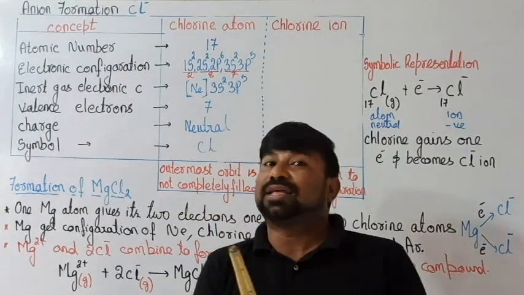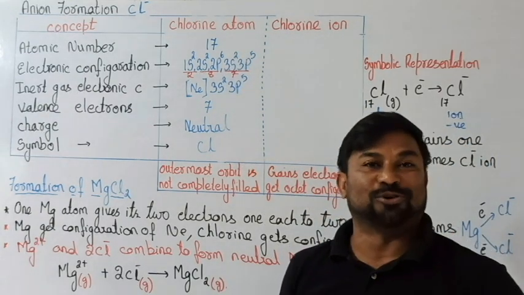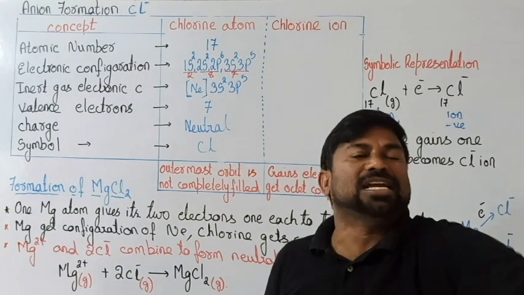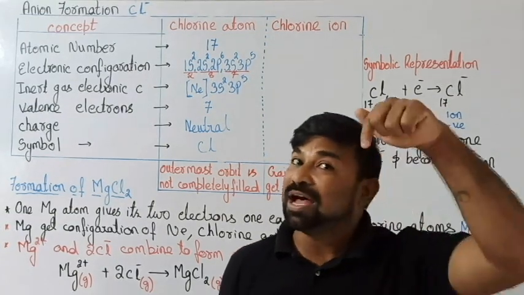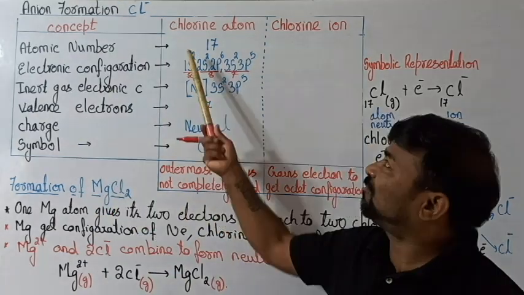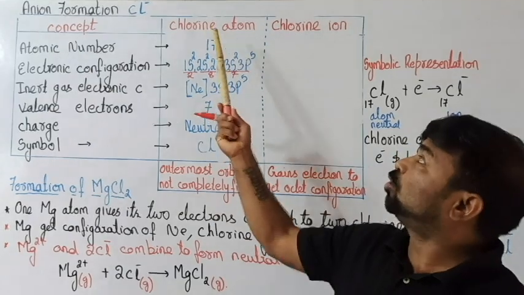That's what I said. In bonding, valence electrons play an important role. Based upon the valence electrons, the type of bonding is decided. But the need of bonding arises because of the valence electrons. That's what the point says. Now the valence electrons of chlorine are 7. Fine. But we are talking about the chlorine atom.